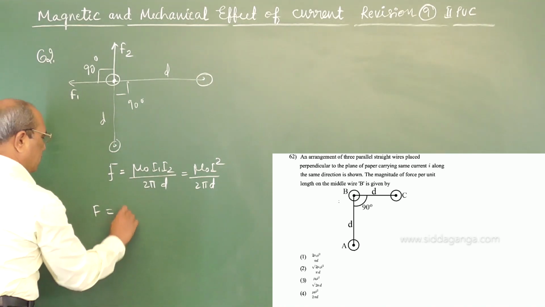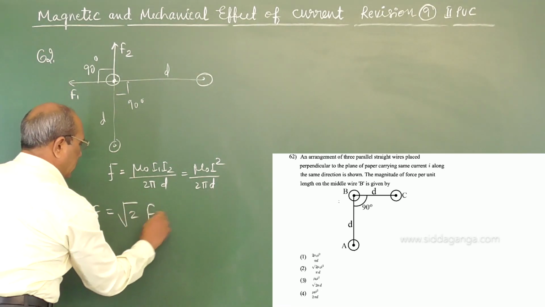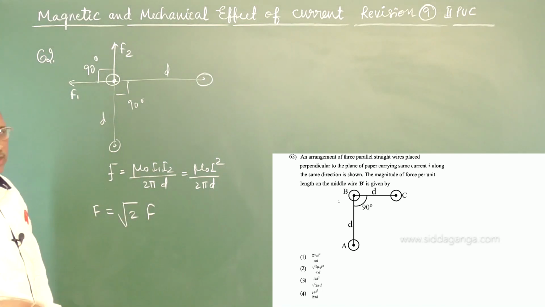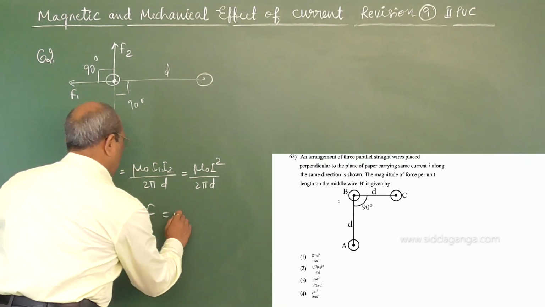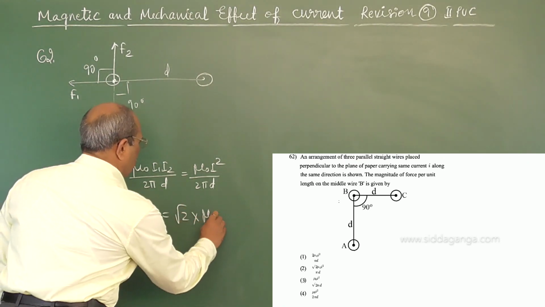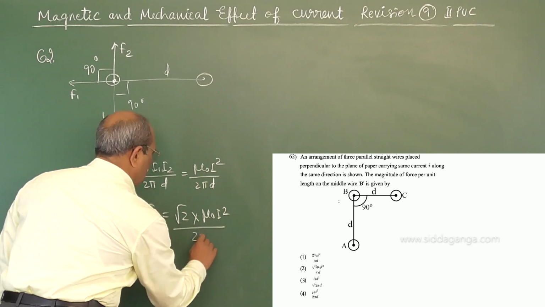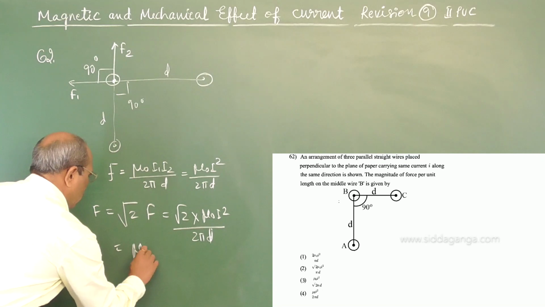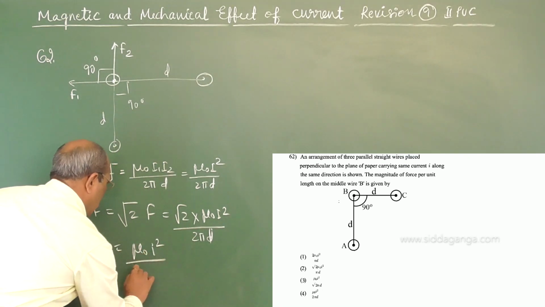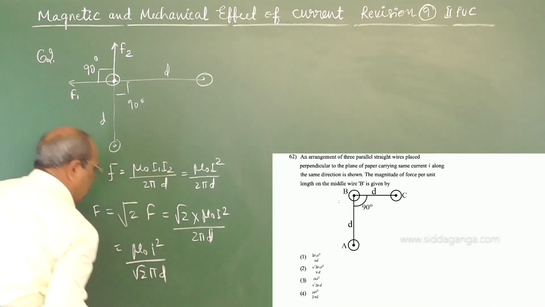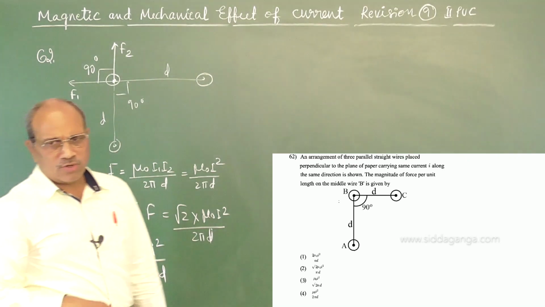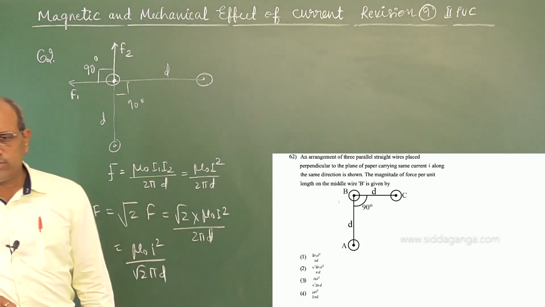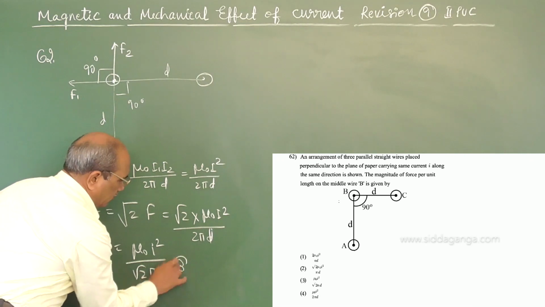Net force, if it is 90 degree, I can write it as root 2F because other things are same. Therefore, root 2 into mu naught I square by 2 pi D. Root 2 cancelled, mu naught I square by root 2 pi D is the answer. Mu naught I square by 2 pi D, option number 3.